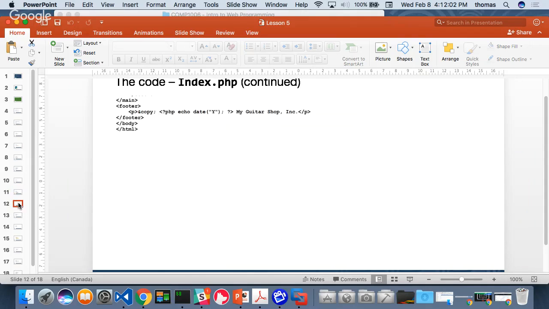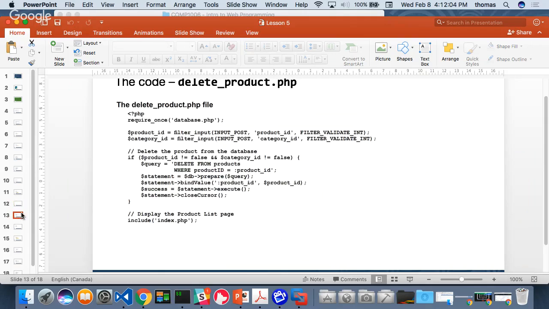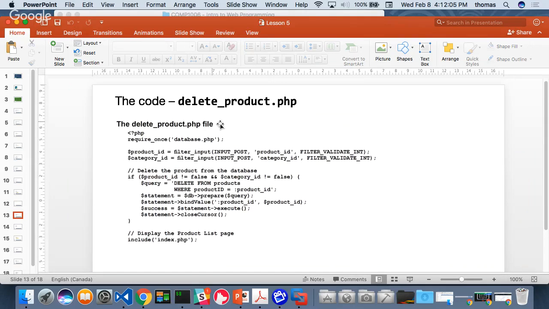We're not going to get that functionality done right now, but I'm going to continue on to talk about this. So it's all in your PowerPoint. All this stuff here from the book. There's the delete product. Notice that there isn't any HTML code here at all. This is just a page to process the data, right? Again, notice that I require once my database at the top of my delete product. We're going to almost do this exactly after the break, right?